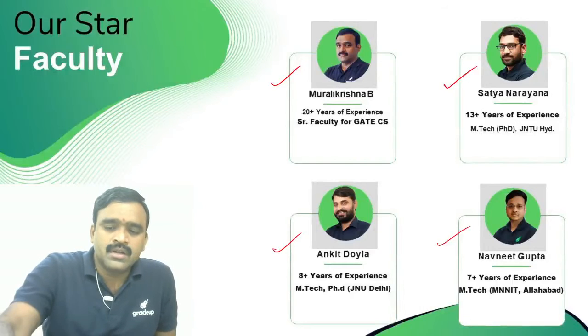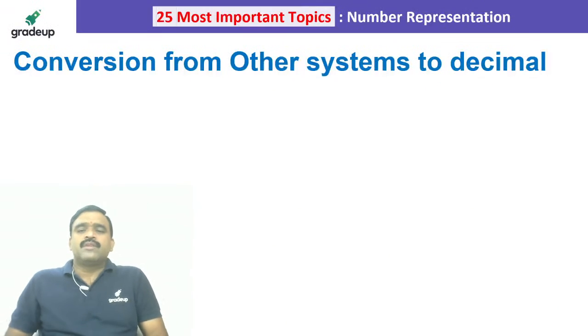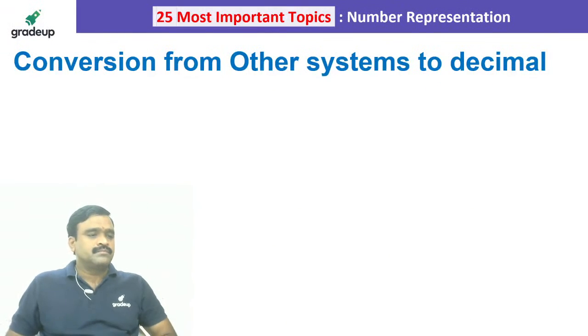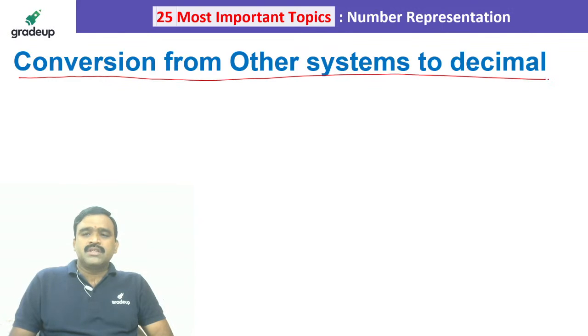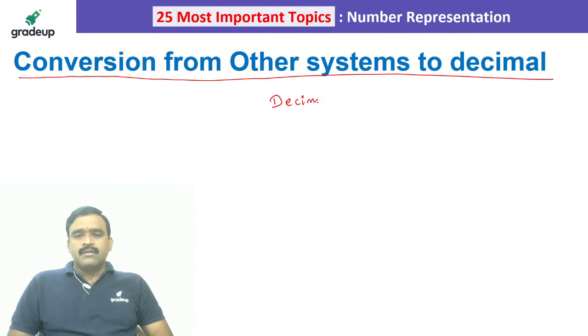Nice. Okay, so now coming to conversion from other systems to decimal. If you take any number system, what type of number system do we usually follow in daily representation of numbers? Mostly we follow the decimal system. So what do you mean by decimal? Decimal is nothing but base 10. Any number system we can represent with a radix.